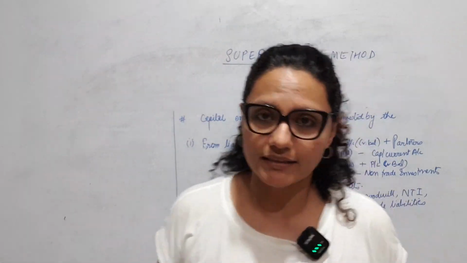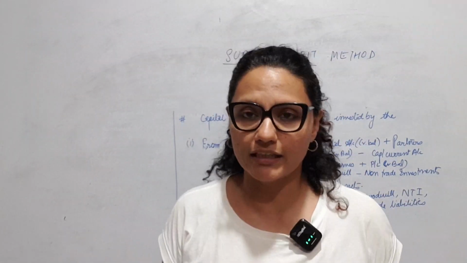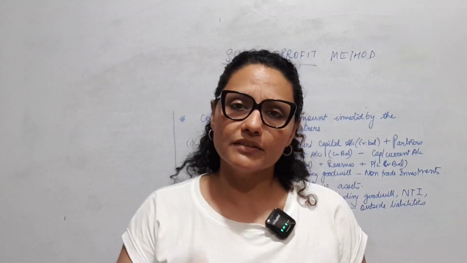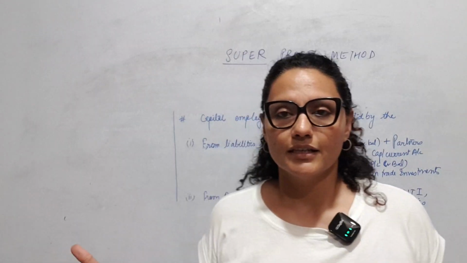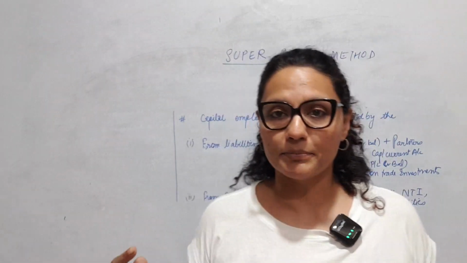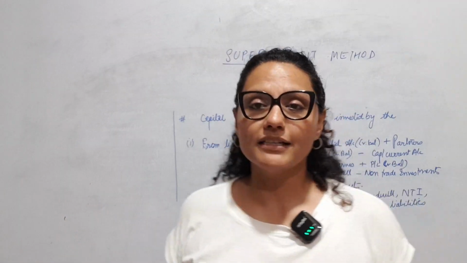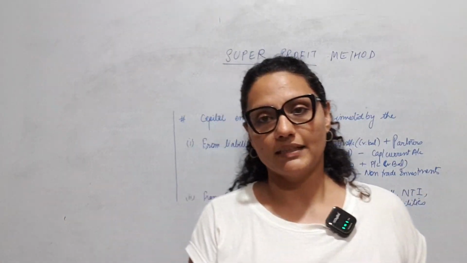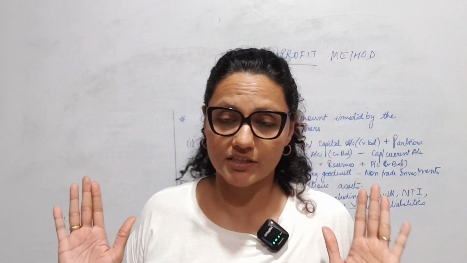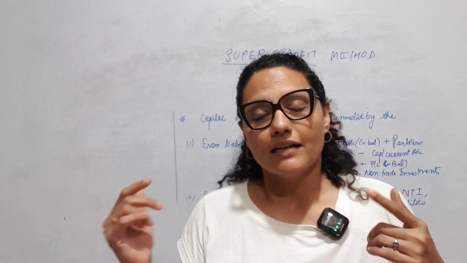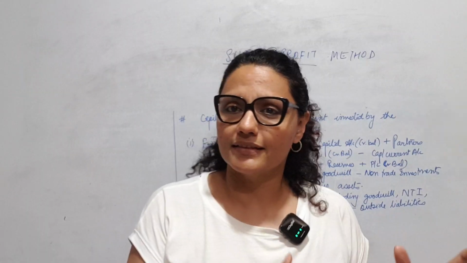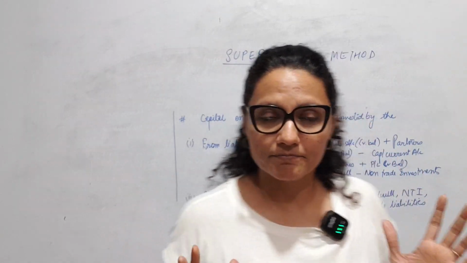Sometimes you'll be given the balance sheet on the date of admission or date of valuation of goodwill, or you might be given certain random figures. So you will have to find out. There are two approaches to finding capital employed in a partnership, from the liability side of the balance sheet or from the asset side of the balance sheet. Both will give you the same result. If you have the whole balance sheet in front of you, whether you take the liability side approach or asset side approach, the answer has to be the same.